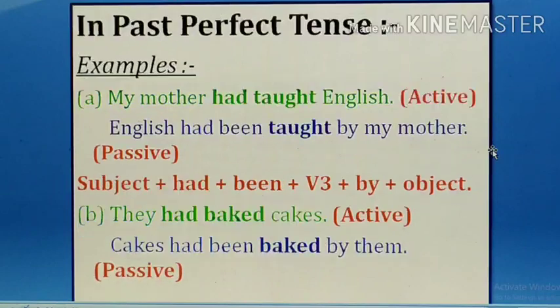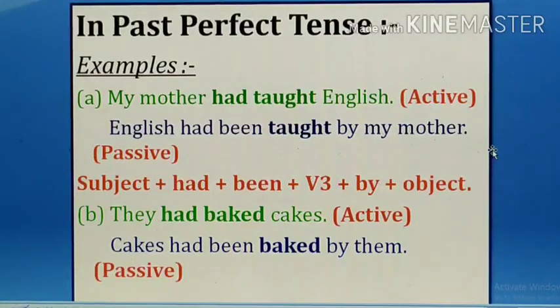Now next is past perfect tense. As we have seen in present perfect, similarly we will see in the past perfect. But in present perfect we were using has or have, but in past perfect we will use had only. Okay. My mother had taught English. Passive is English had been taught by mother.